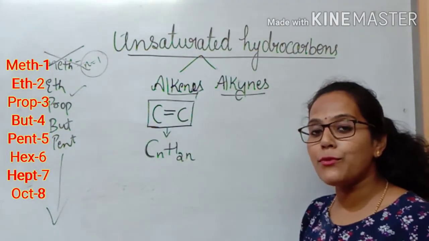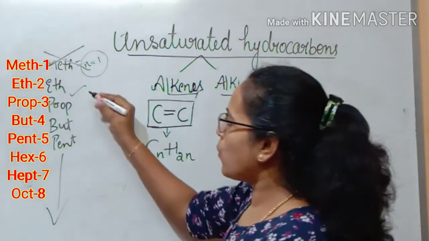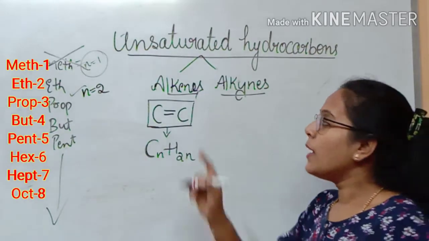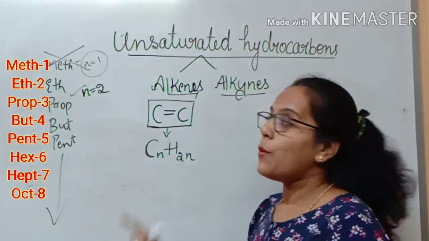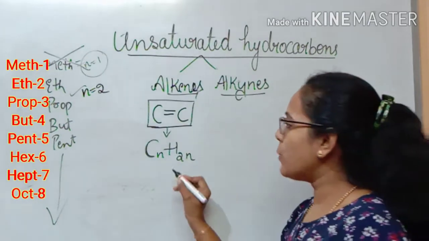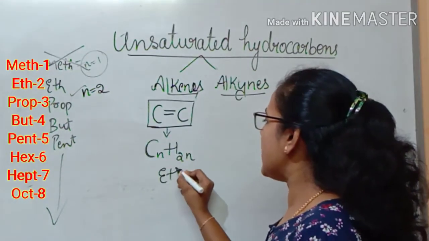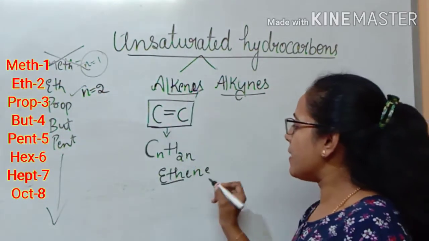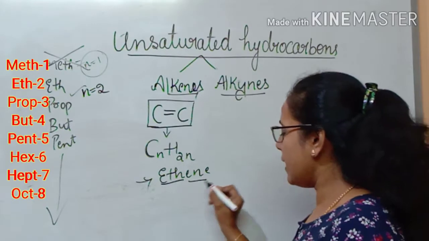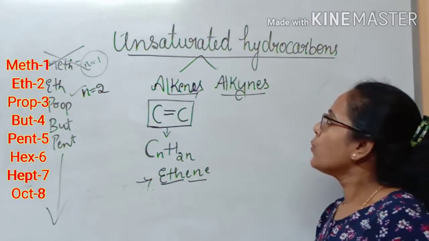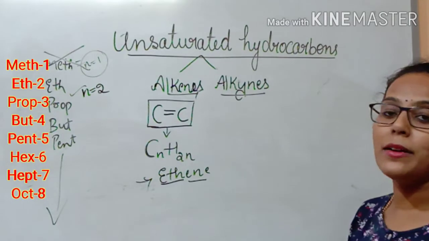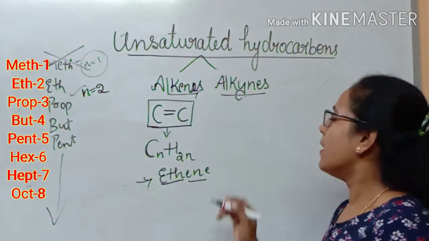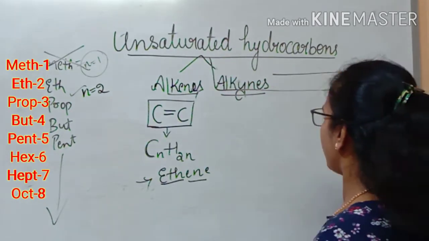What does eth stand for? Eth stands for n equals 2, that means we have 2 carbon atoms here. So alkene starts from eth. When eth joins with ene, it becomes ethene. Eth is the second member and ene is the alkene suffix. Now I will tell you how to write the molecular formula and structural formula for ethene. Alkynes we are going to study in the next session in detail.